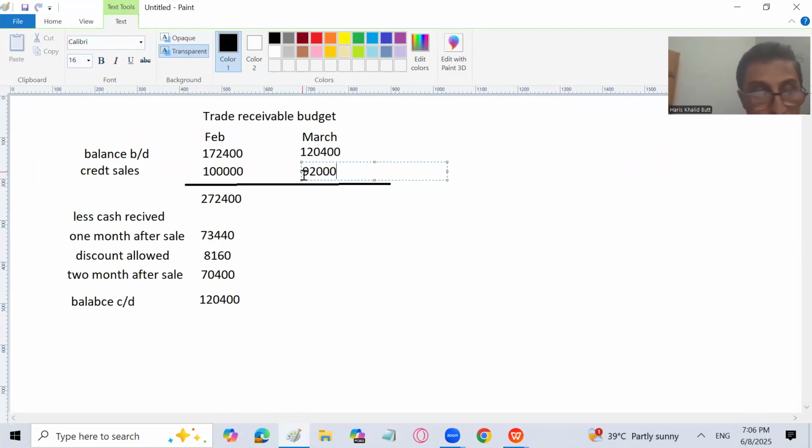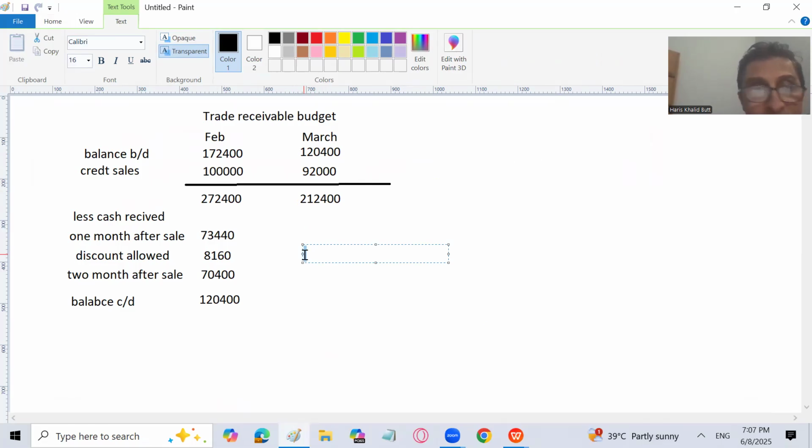Then the total of this, I will write here 212,400. This is the total of the sales. Now, it's very easy now again. The February sales is 1 lakh. 80% of this is going to be received in March, but after a 10% discount.